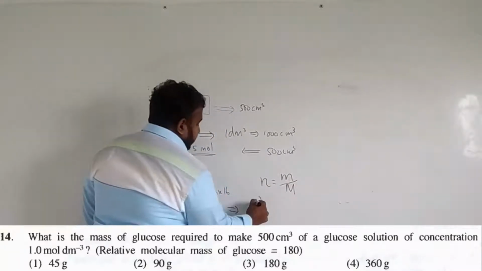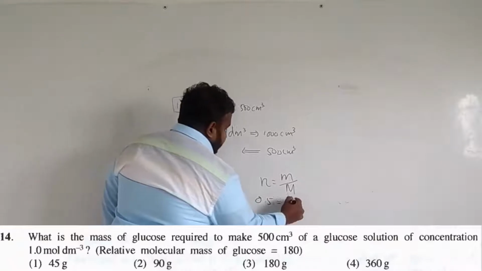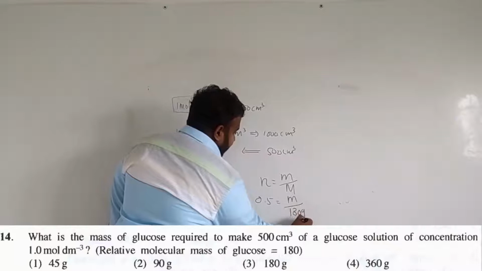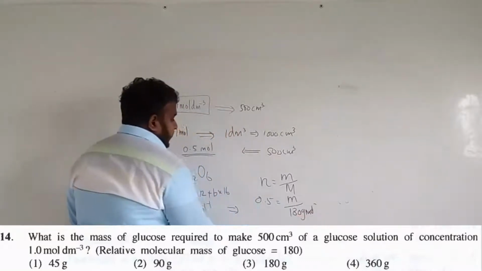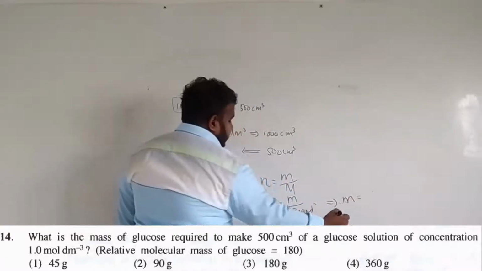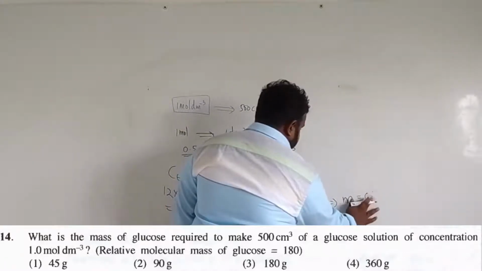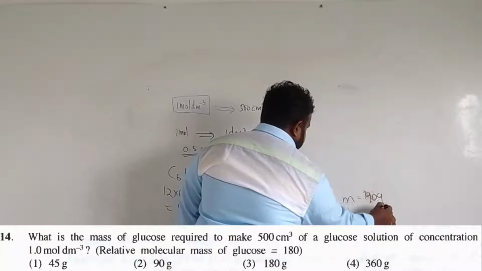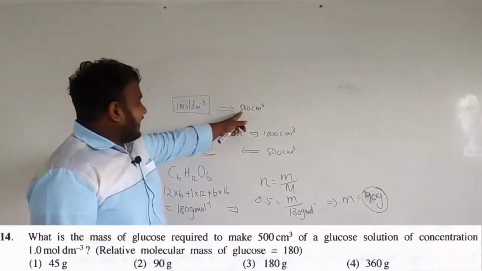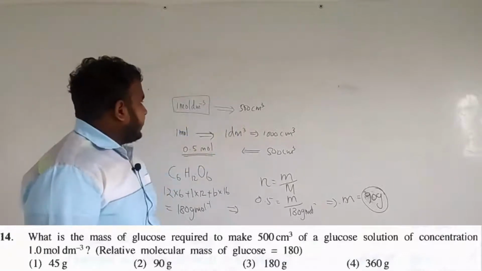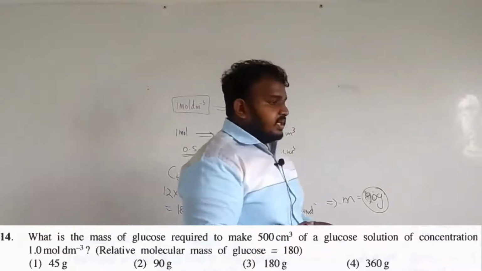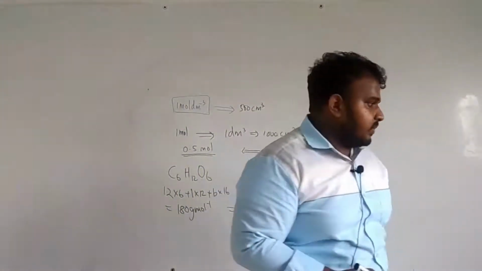Mole is 0.5, mass is the question, and the molar mass is 180 gram per mole. So the mass is going to be 90 gram. So you require 90 gram to make 500 centimeter cube of 1 mole decimeter minus 3 glucose solution. So the answer is going to be 90, the second one, right?